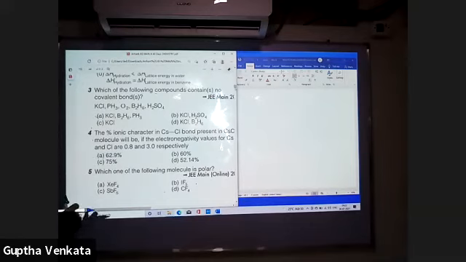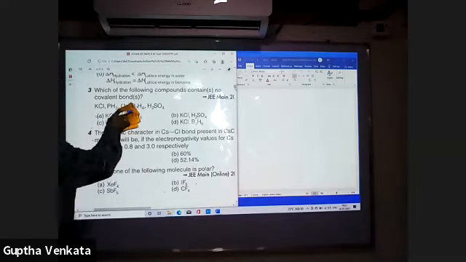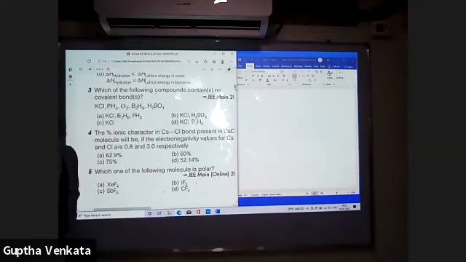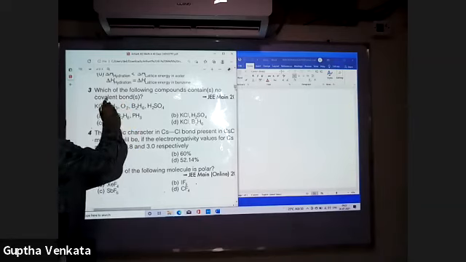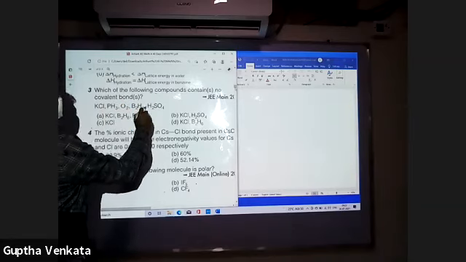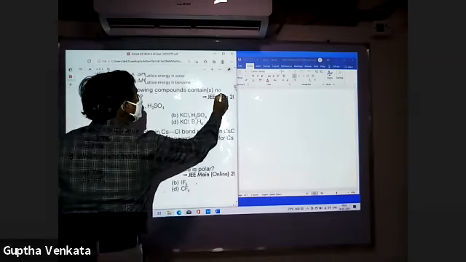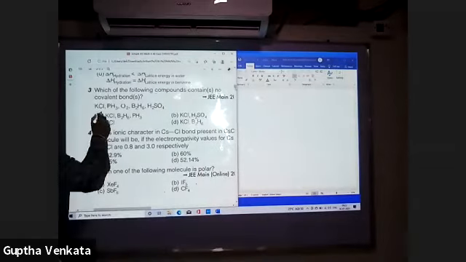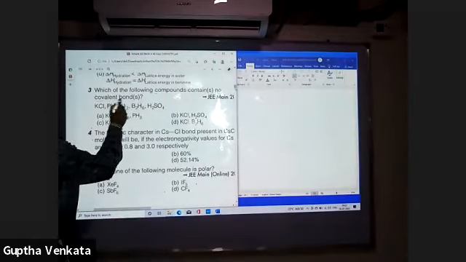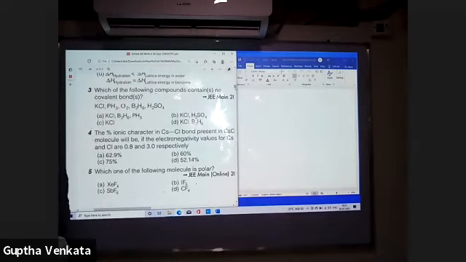Now, coming to another important category. Which of the following compounds contains no covalent bond?